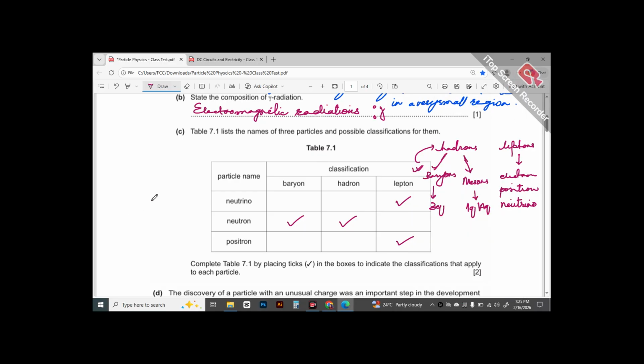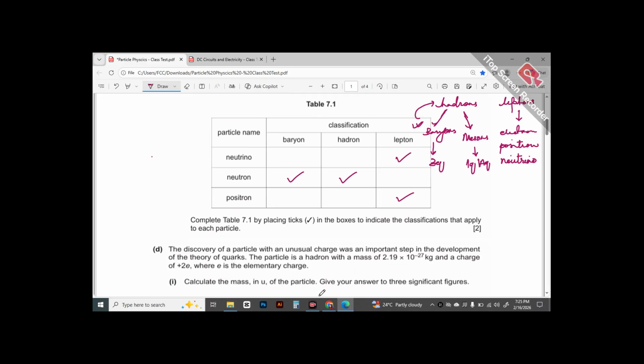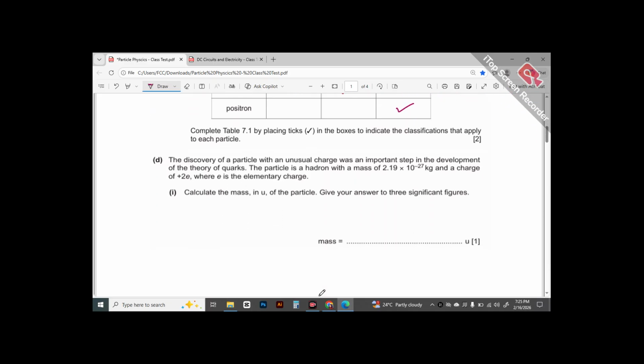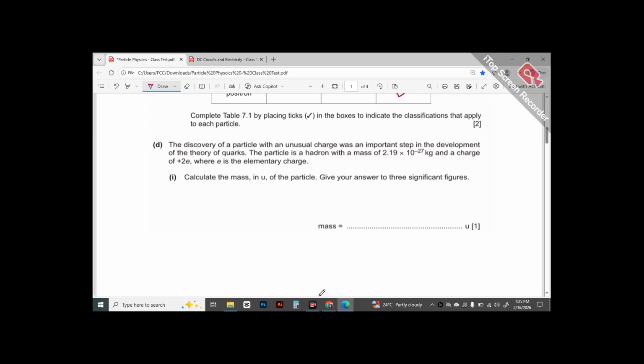Now the very next part we have is, the discovery of a particle with an unusual charge was an important step in the development of the theory of quarks. The particle is a hadron with a mass of 2.19 × 10^-27 kg and a charge of +2e, where e is the elementary charge. Calculate the mass in u of the particle. Give your answer to three significant figures.